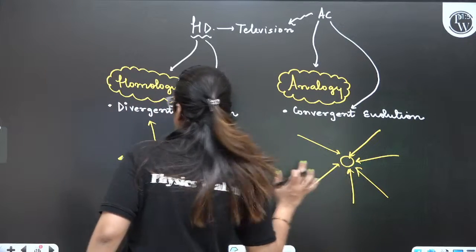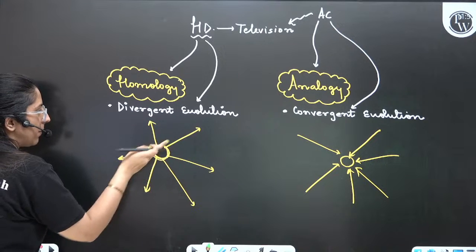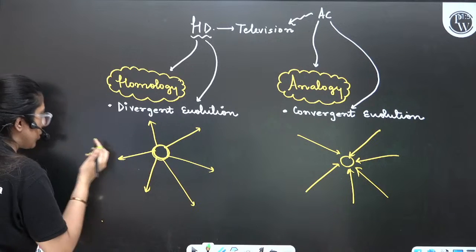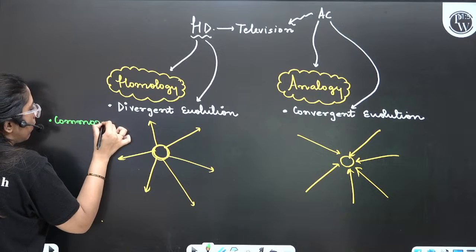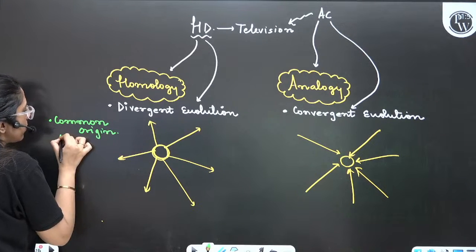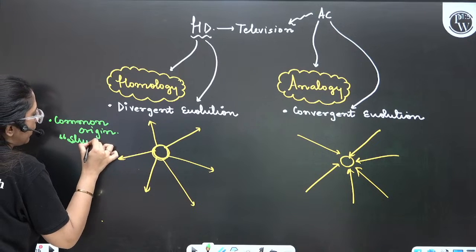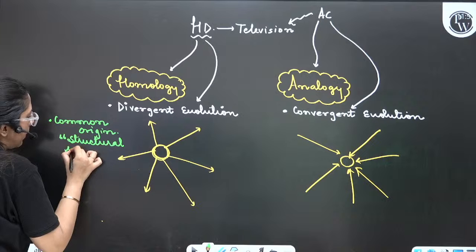What is the divergent evolution? Divergent means from a family, people are diverging in various directions. So they have a common origin, meaning structural similarity.